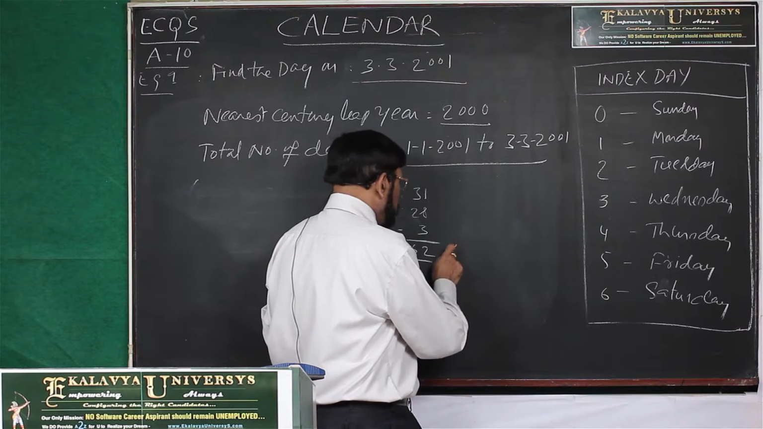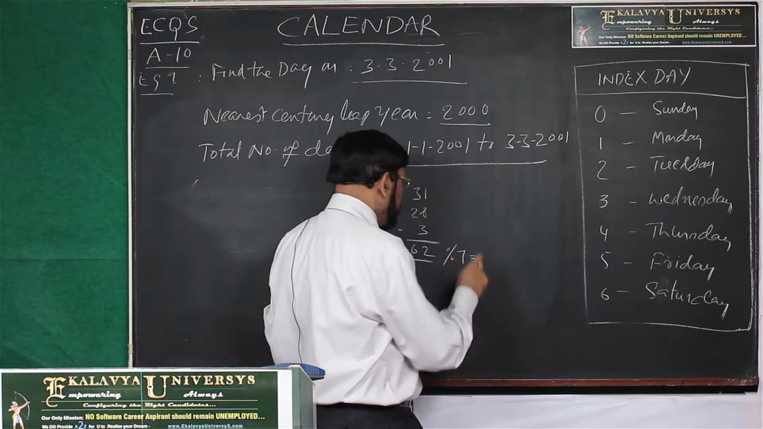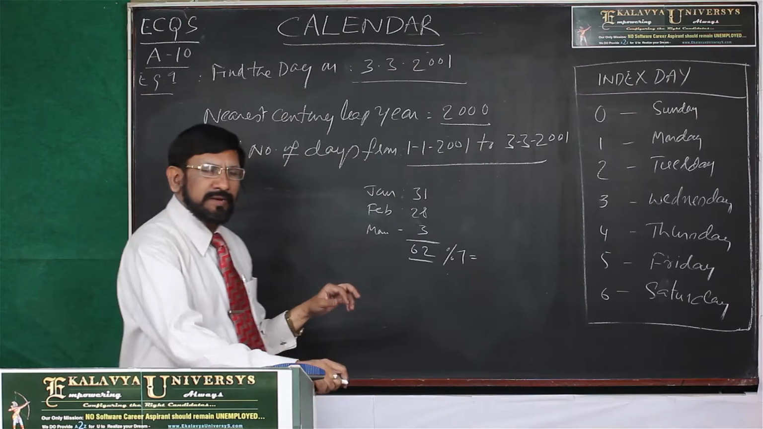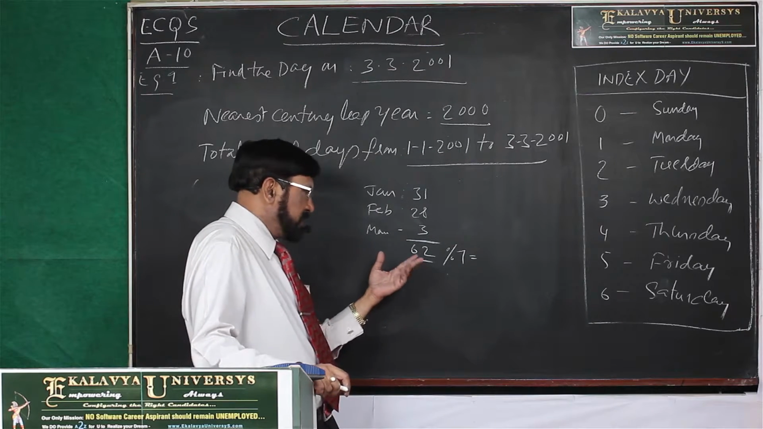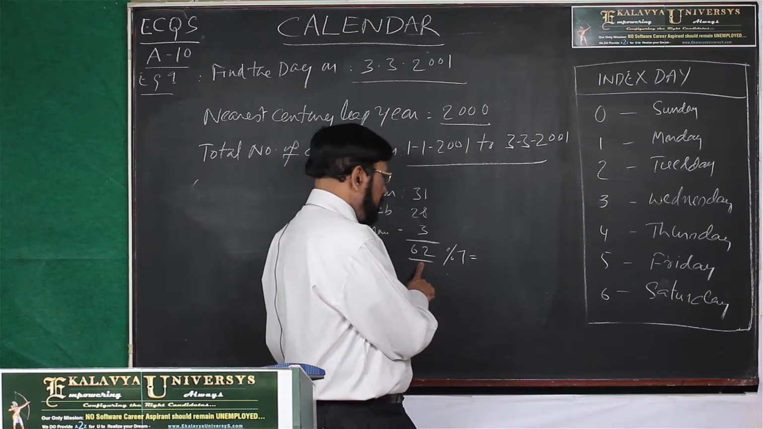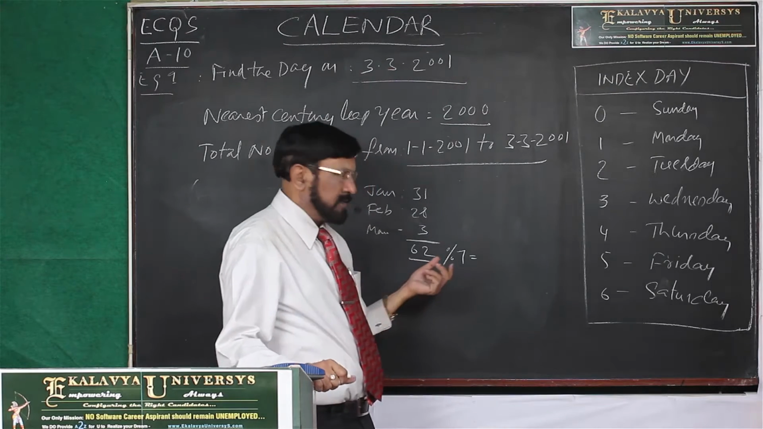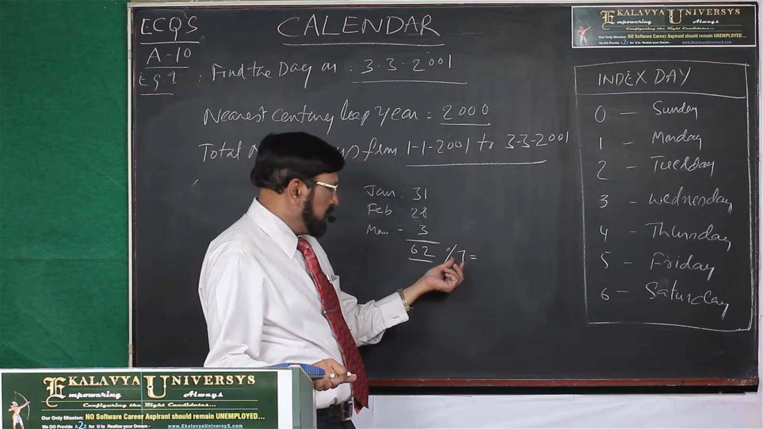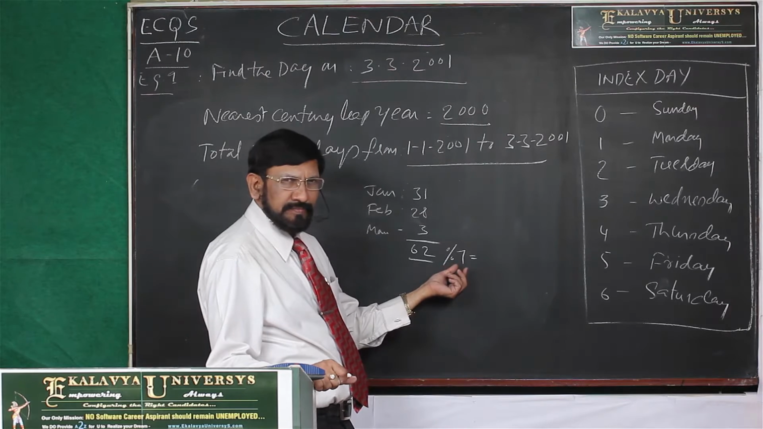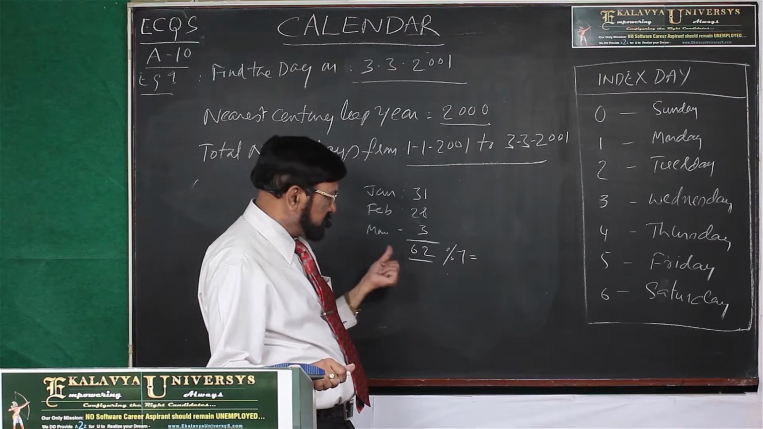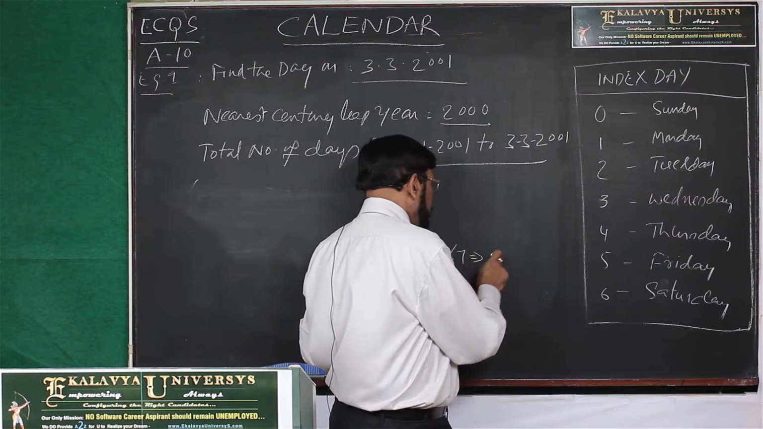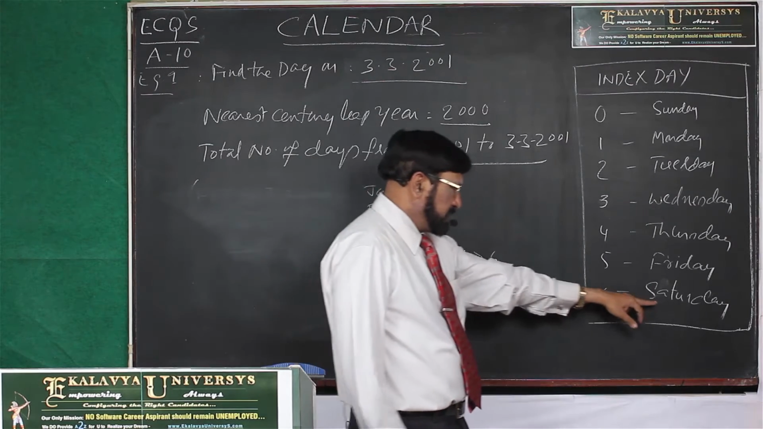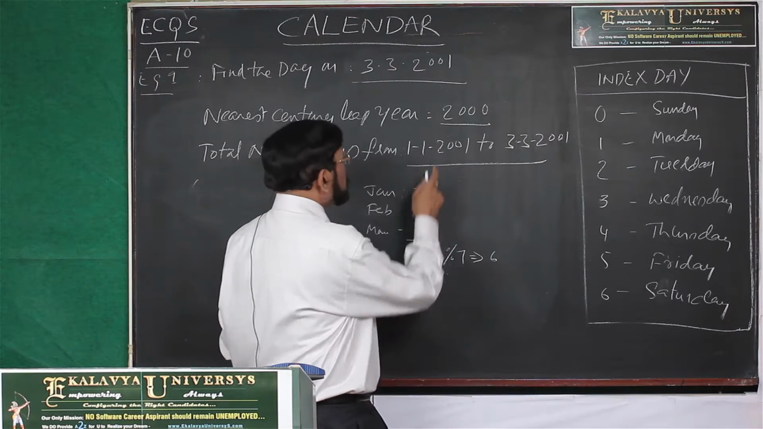Then you make a modulus division, that is remainder division. Then what you get? 7 8s are 56, 7 9s are 63, but 62 we have. So the remainder is 6. That means it is Saturday. So this is